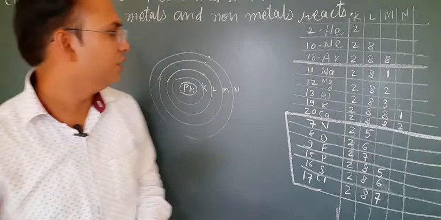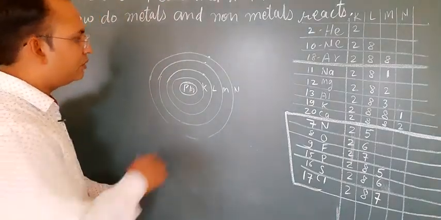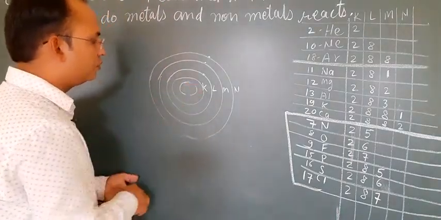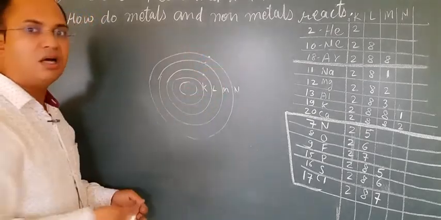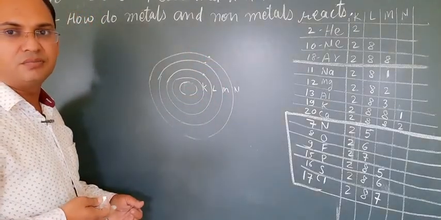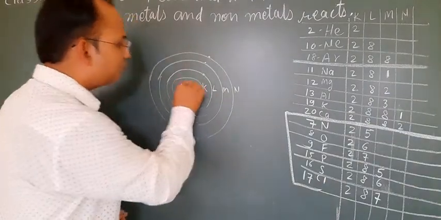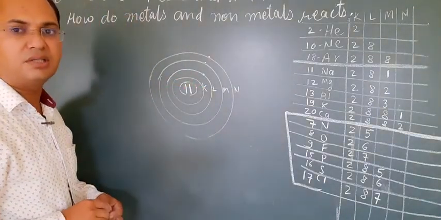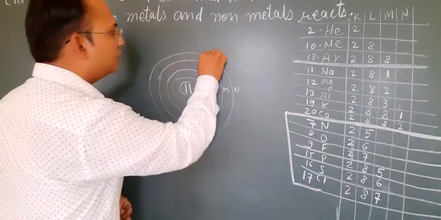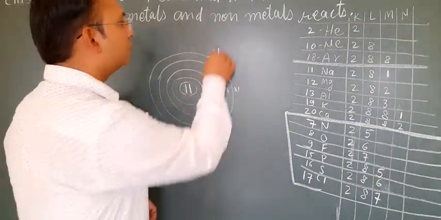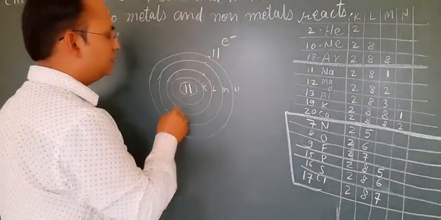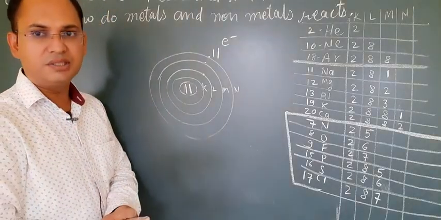So students, you have learned that the total number of protons and electrons are equal in any atom. If you consider the example of sodium, then the number of protons inside its nucleus is 11, and a total of 11 electrons are outside the nucleus.